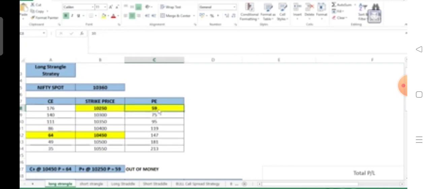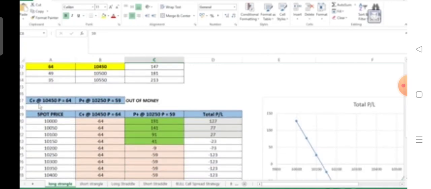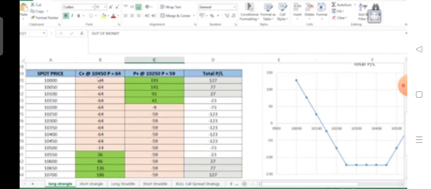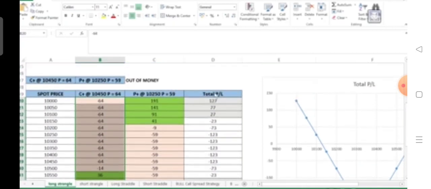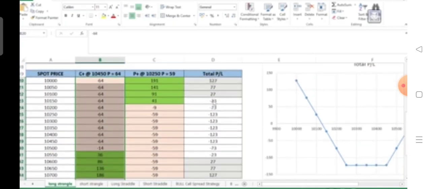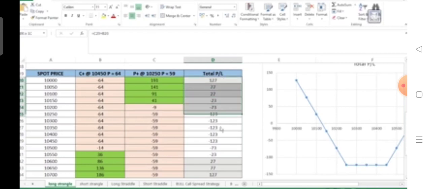So these are the two legs of the strategy which we have implemented: C plus 10,450 at 64 and P plus 10,250 at 59. As we can see, these are the different payoffs of each option leg of the strategy, and the total PL generated from the strategy is this at different spot prices on expiry.